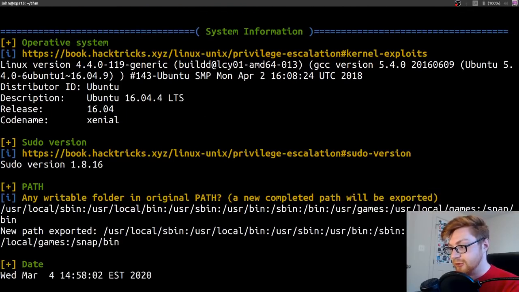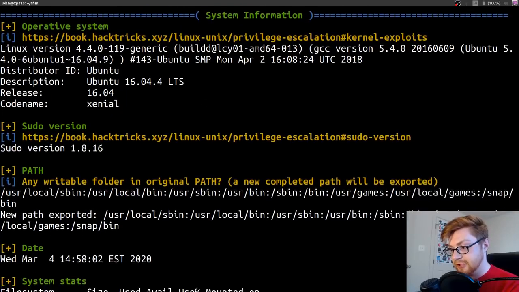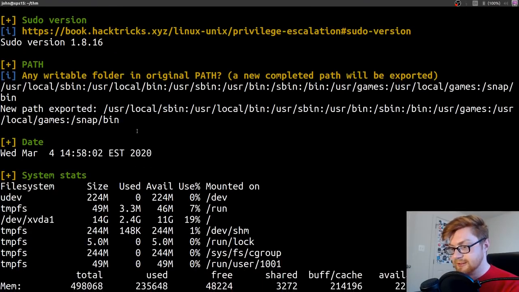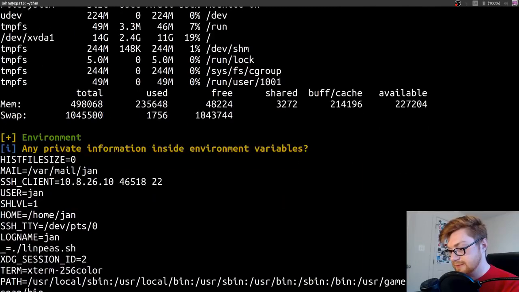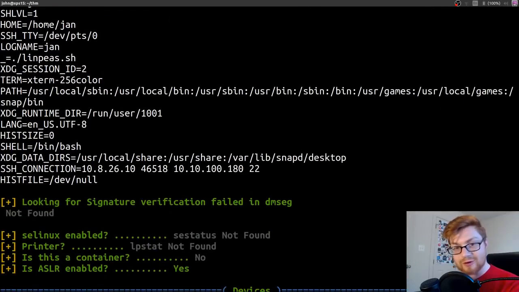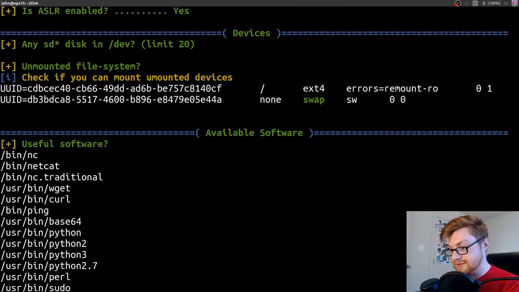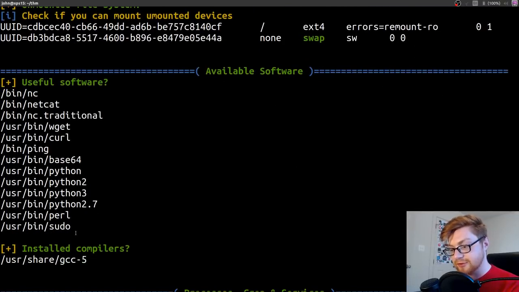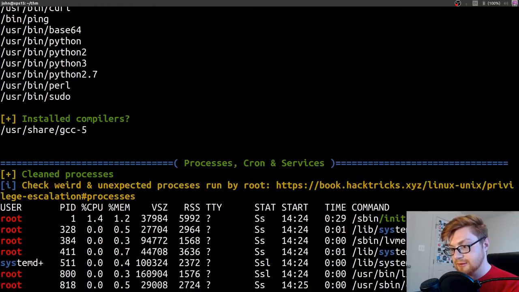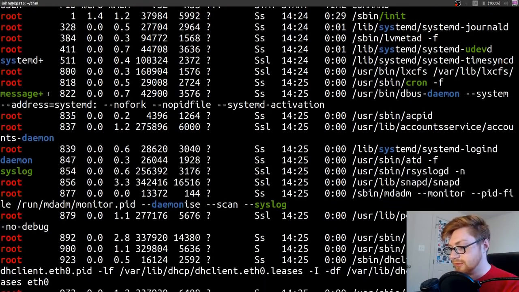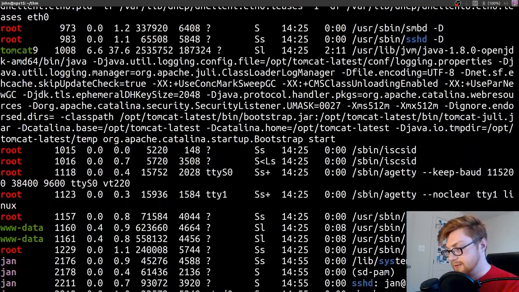So scrolling through, we know the operating system kind. It's an old version of sudo. Maybe we could have used that. Path looks okay. I'm looking for those red and yellow things, the nice, quick, easy hits that linpeas helps us figure out. Oh, it's interesting. We have a lot of Perl and Python in here. We have GCC. All right, so things running as root. Those are things we should check out.